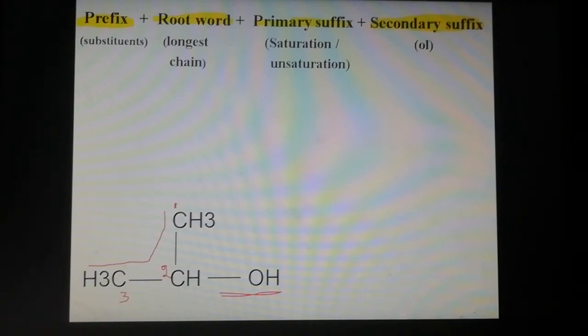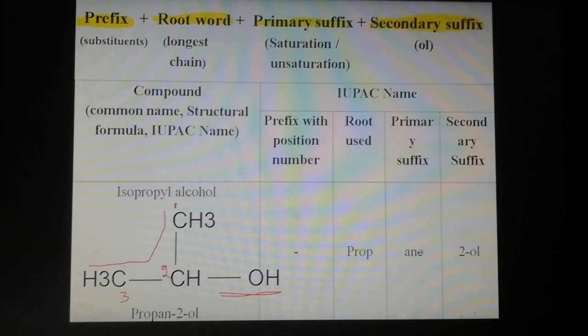Then the compound is saturated, with only single bonds, and there is no double or triple bond. So add ANE. ANE is the primary suffix. Then the secondary suffix is the functional group, ol. So the IUPAC name of the given compound is propan-2-ol. The common name of the compound is isopropyl alcohol.